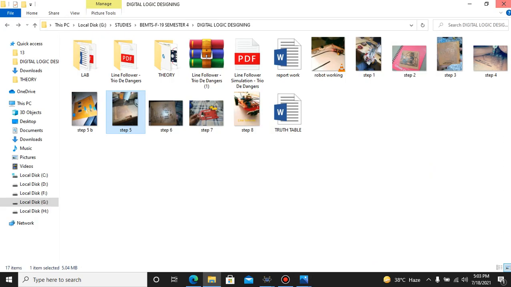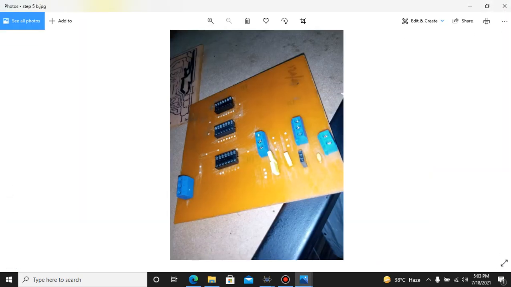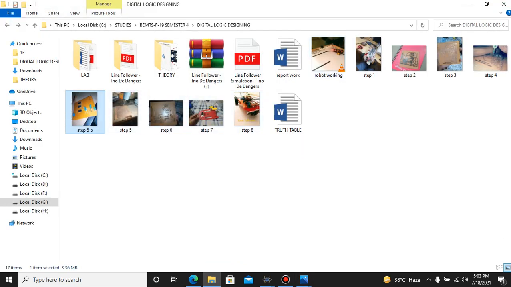So after drilling, we placed all the components to check whether the components have been placed properly and whether all the drilling has been done properly or not. So these are the IC connectors, and the simple steel connectors have been placed on it, and after that the first step was to solder them.